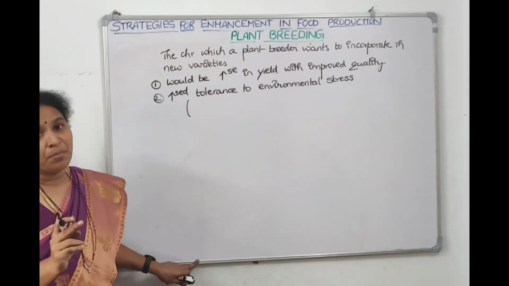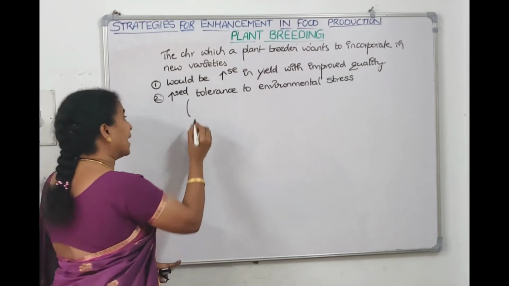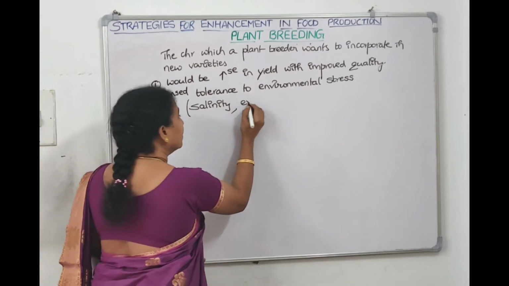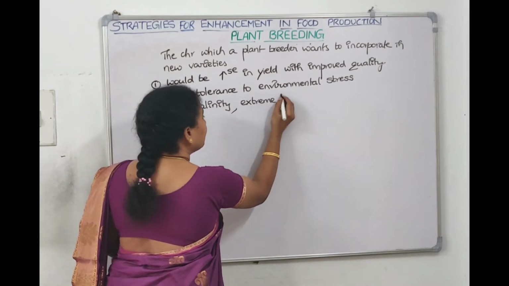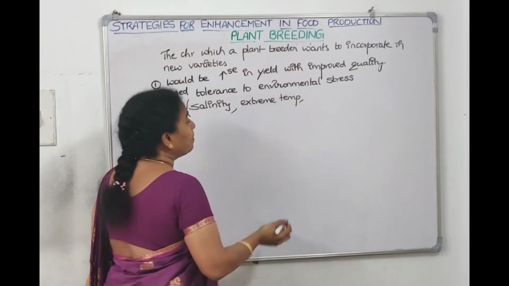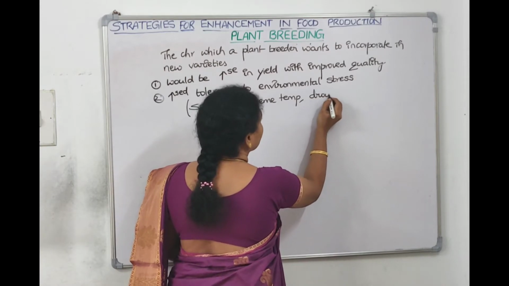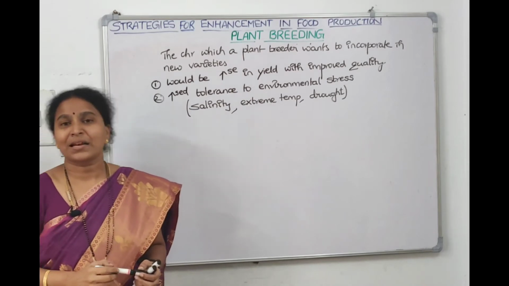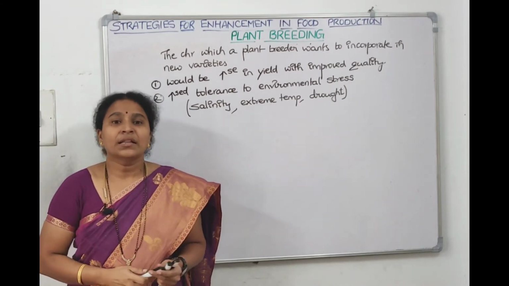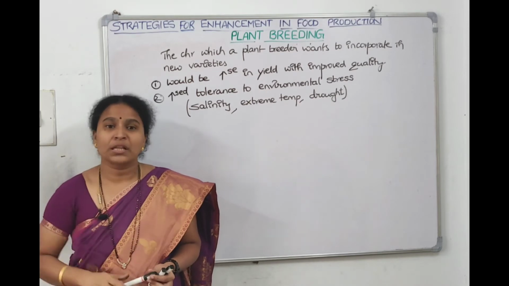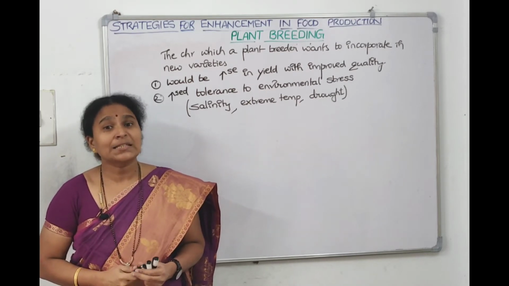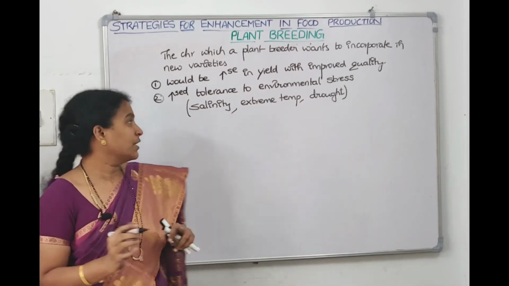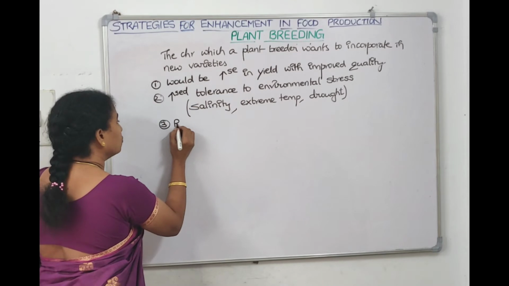What do you mean by environmental stress? Plants can survive under saline conditions. Plants can survive under extreme temperatures also. Plants can tolerate drought conditions also. So these are what we call environmental tolerant conditions, right? Then if we have to introduce one more thing, you will tell we want to introduce disease resistant genes, right? So the plant breeding plants should be resistant to pathogens. So the third one will be resistance to pathogens.